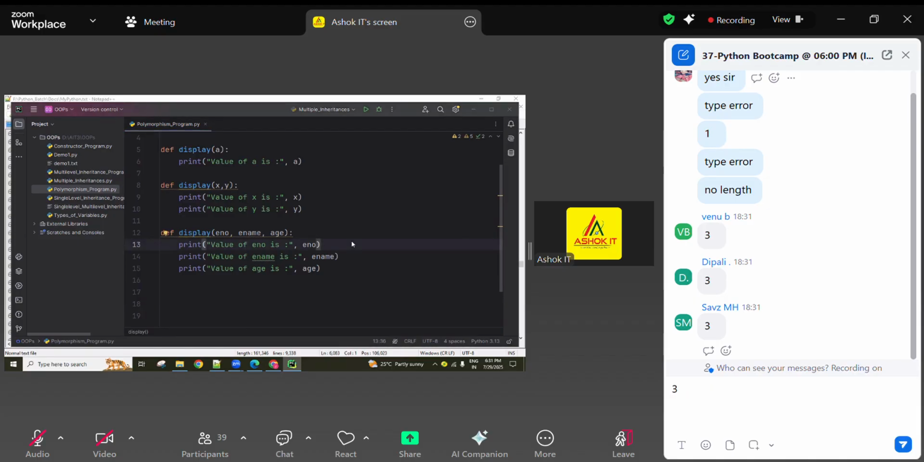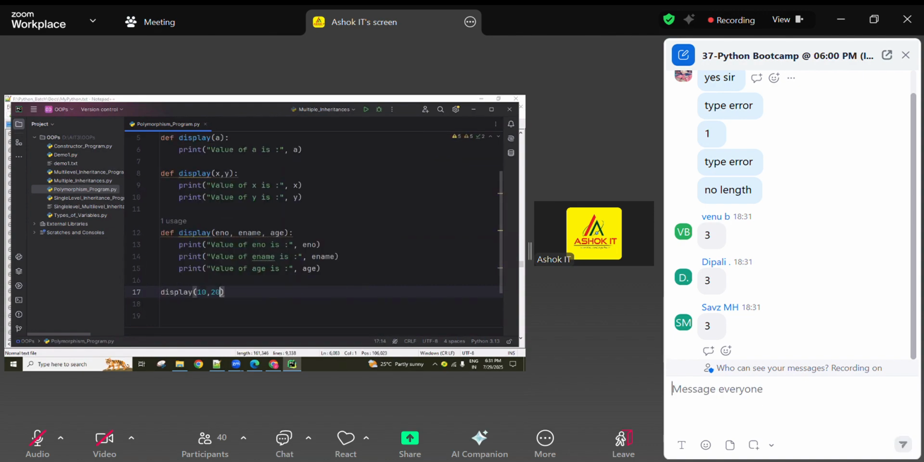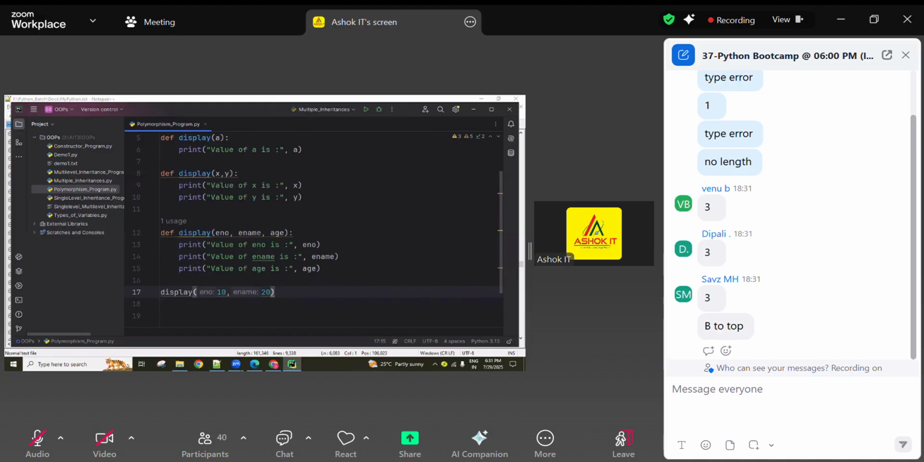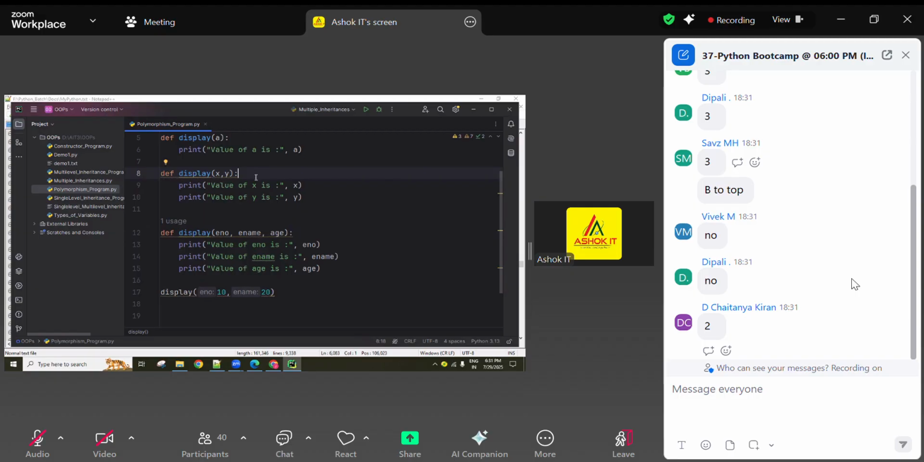Executing. So I'm going to call display of 10 and 20. Is the output returning? For this, three inputs are required. I gave two inputs. Okay, here some people gave the correct answer, some people said the second one executes.